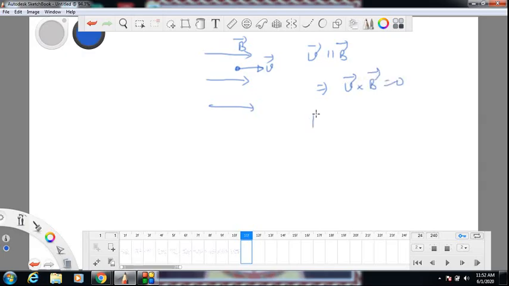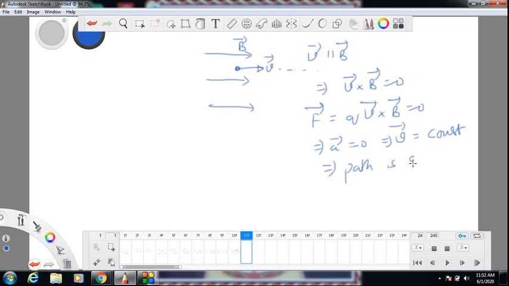So force, which is given by Q V cross B, is 0. Force on charge is 0, which implies acceleration of the charge is 0, which implies velocity is constant. Neither the direction nor the magnitude changes. So the charge continues with the same velocity, and the path is a straight line.